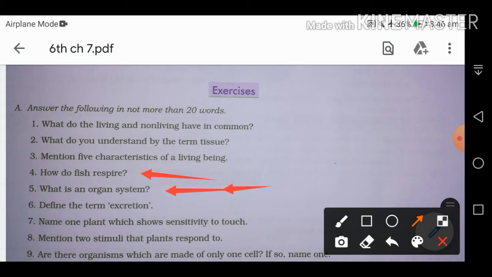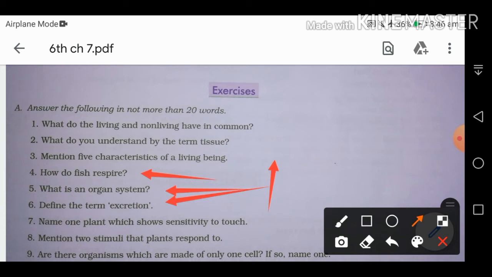Next one: define the term excretion. What is excretion? The throwing out of waste from the body is called excretion. And in humans we throw out our waste in the form of feces.